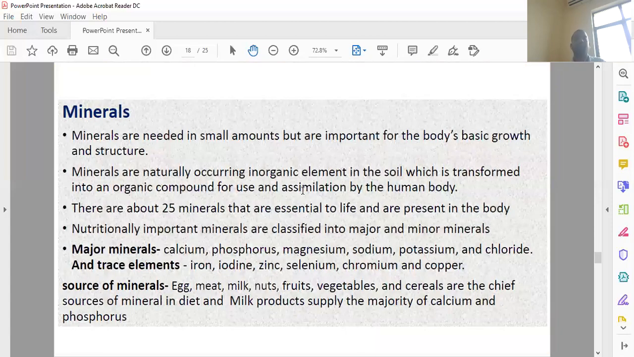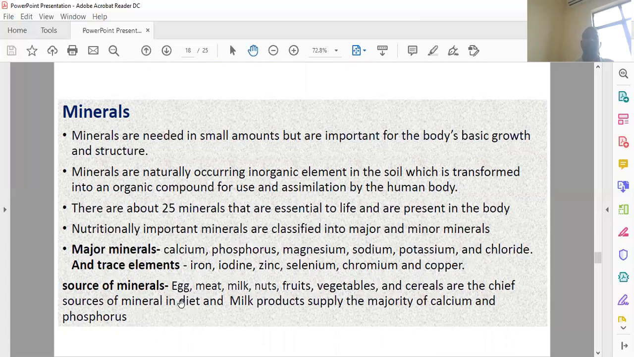The minerals are required by the body as very essential nutrients in small amounts. They are important parts of the body for basic growth and structure. About 25 minerals are essential for life and are present in the body. They are classified into two groups: major minerals and trace elements. The major elements are calcium, phosphorus, sodium, potassium, and chlorides. The minor minerals, sometimes classified as trace minerals, are iodine, zinc, selenium, chromium, and copper.